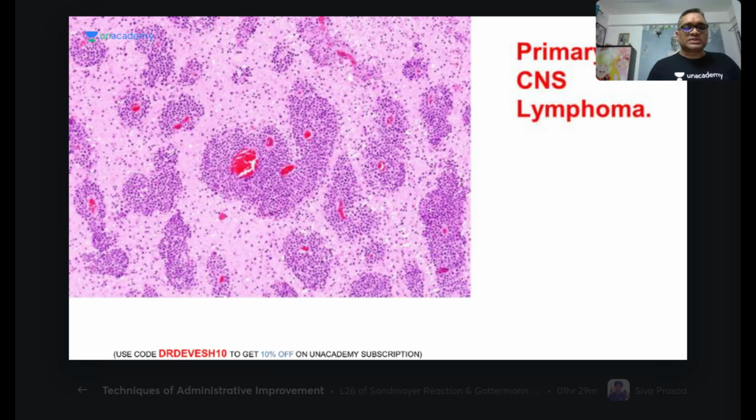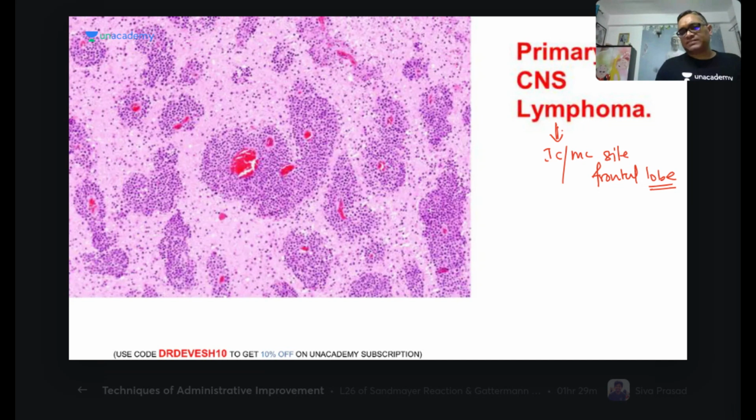Now, this is the primary CNS lymphoma, which you will often see in immunocompromised individuals. It will be seen in immunocompromised individuals. The most common site is the frontal lobe of the brain. So most commonly it will involve the frontal lobe of the brain.